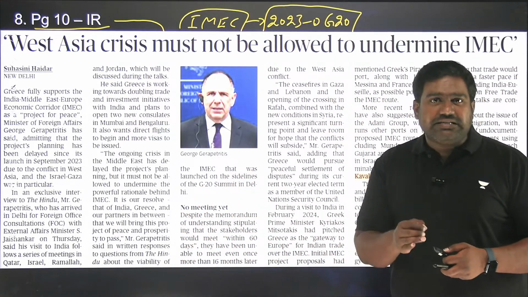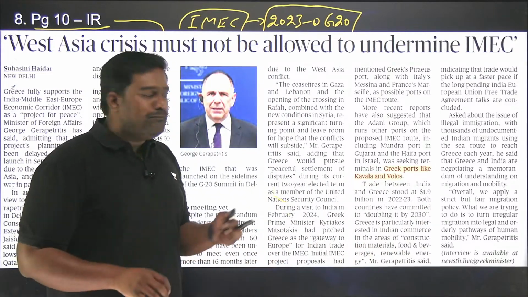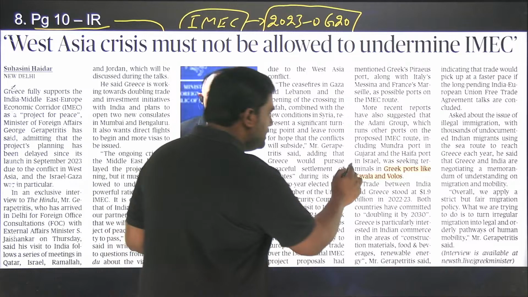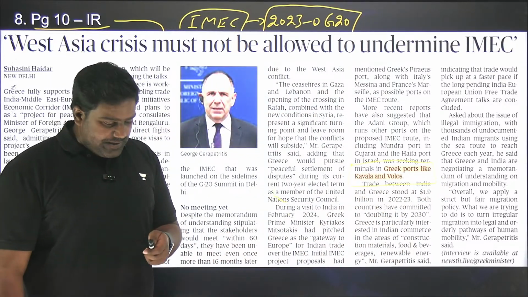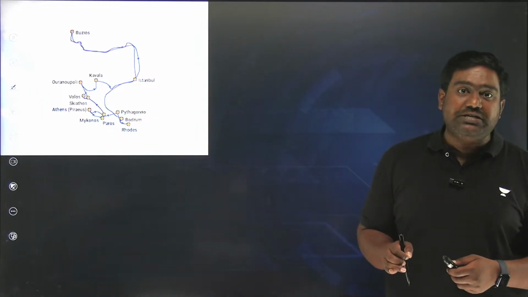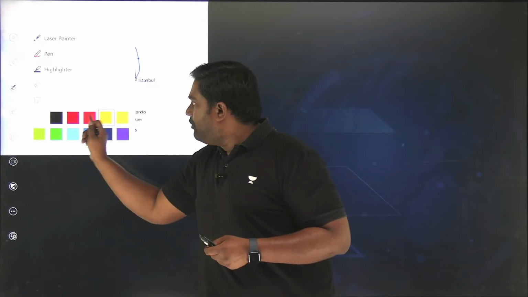Now, why am I discussing this article? See, the article itself is not too important, but in this article, the Greek foreign minister refers to two important Greek ports, the Kavala port and the Volos port, which is in the news. So UPSC might ask a map-based question regarding the location of these strategic ports in Greece. So please make a note of these locations. The Greek foreign minister has said